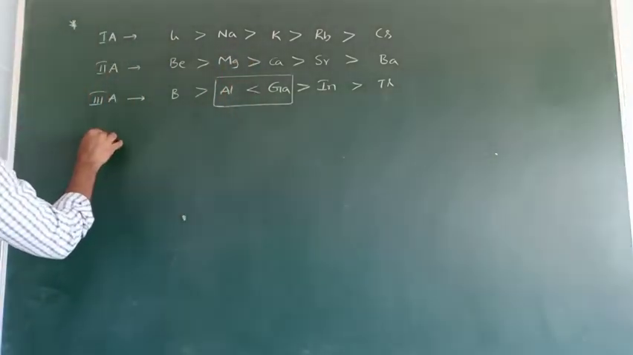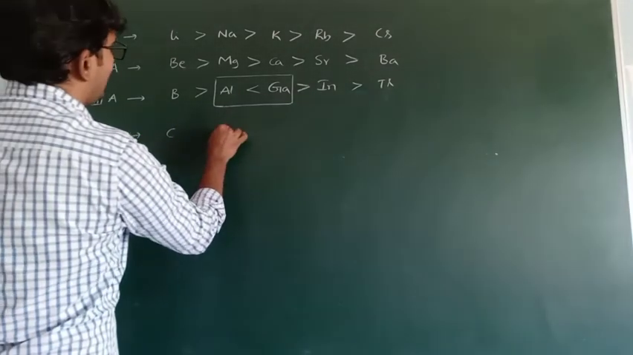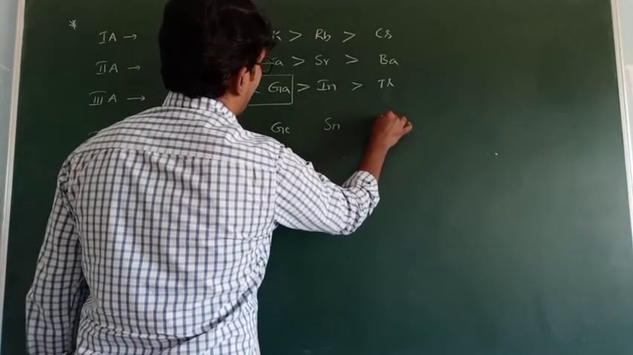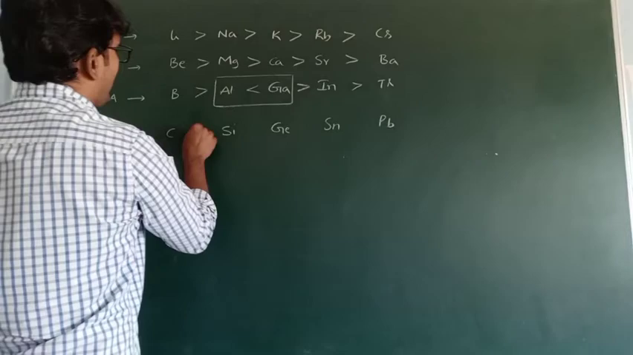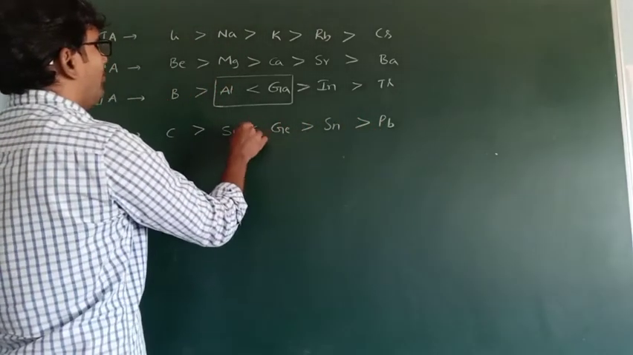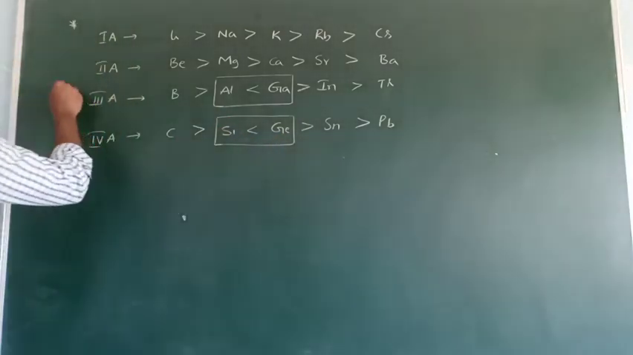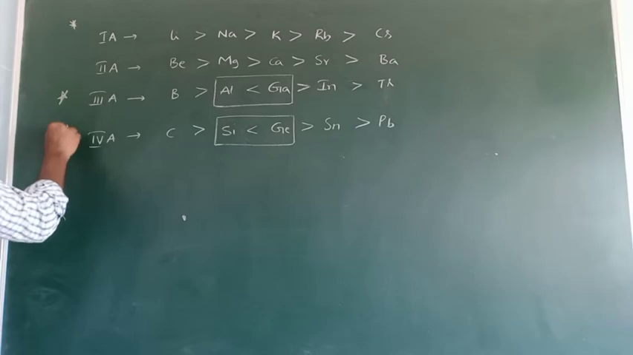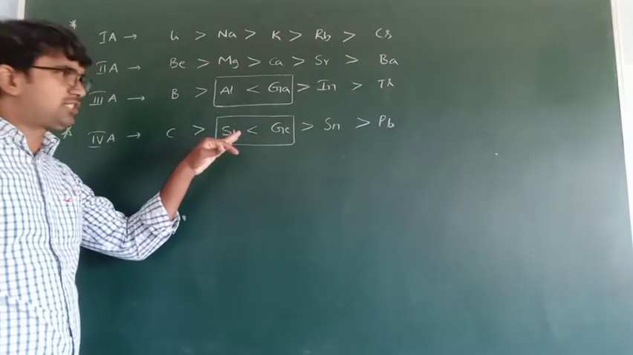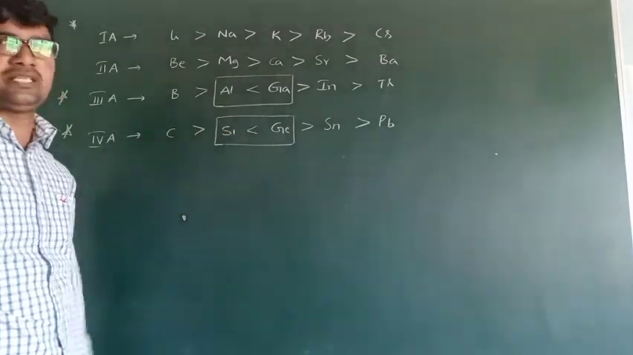And also for fourth group elements: carbon, silicon, germanium, tin and lead. Here also we expected the same order, but germanium shows more electronegativity than silicon. In these two groups only abnormal behavior is present. Now I will explain why gallium and germanium show more electronegativity than aluminum and silicon.